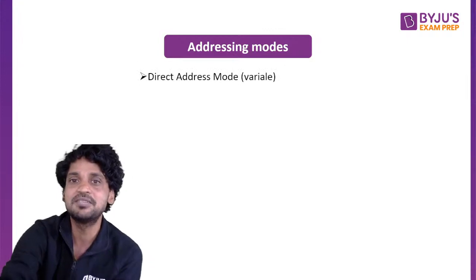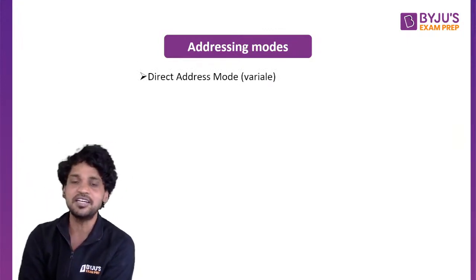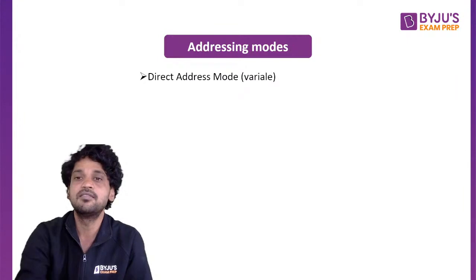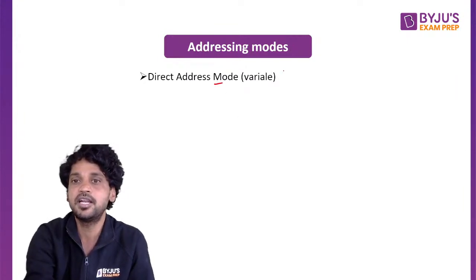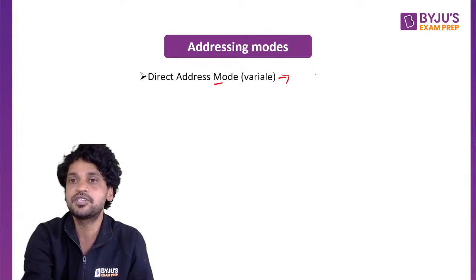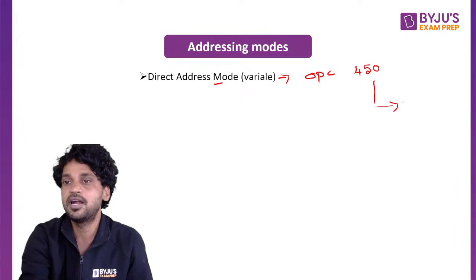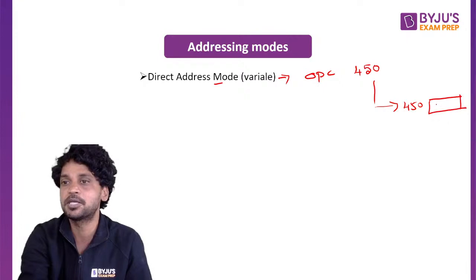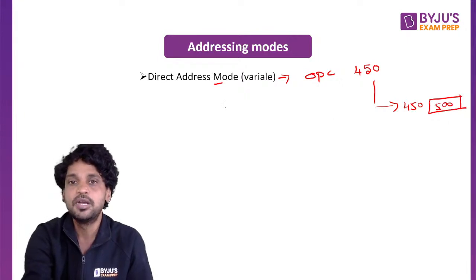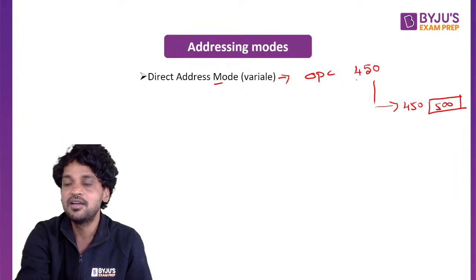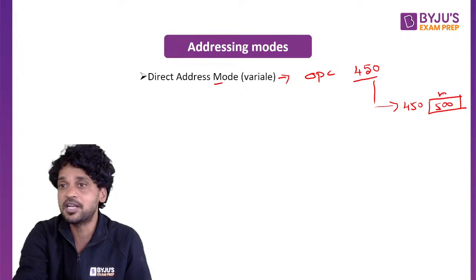Okay, so the first addressing mode will be the direct address. In the direct addressing mode, every instruction will have an opcode followed by some address. Let us say the address is 450. Taking this 450, I will directly go to the main memory, and at the 450th location, I will have an operand. This operand is the actual operand that I'm looking for. So in the direct addressing mode, the instruction will have a direct address in which when you access the main memory, you will get the actual operand.